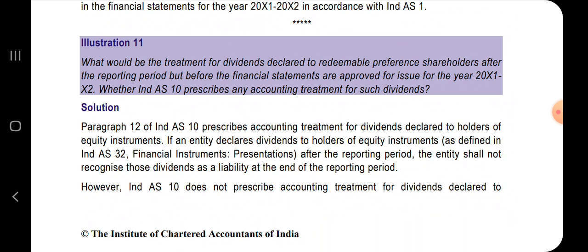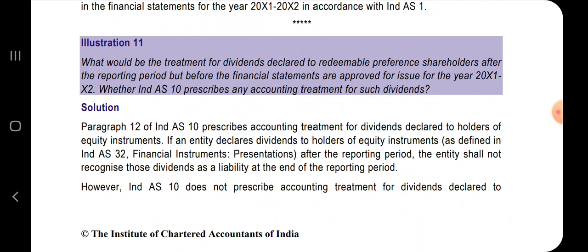Let's move on to illustration number 11. What would be the treatment for dividends declared to redeemable preference shareholders after the reporting period but before the financial statements are approved for issue for the year 21-22? Whether Ind AS 10 prescribes any particular treatment for such dividends?